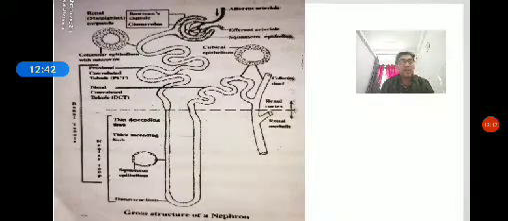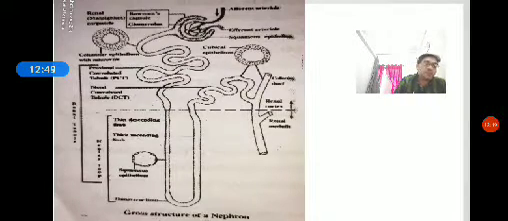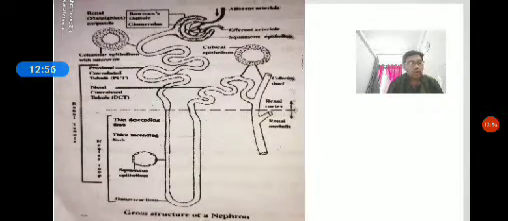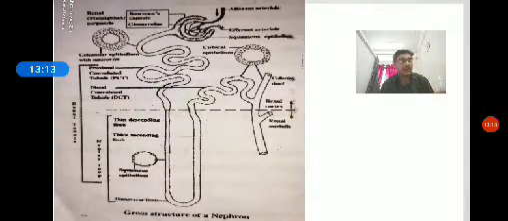Coming to the mechanism of concentration of urine. Mammals have the ability to produce concentrated urine. The loop of Henle and vasa recta both play a significant role in concentration of urine. The flow of filtrate, that is urine, in the two limbs of the loop of Henle is in opposite directions. Thus, they form a countercurrent. The flow of blood through the two limbs of the vasa recta is also in a countercurrent pattern.